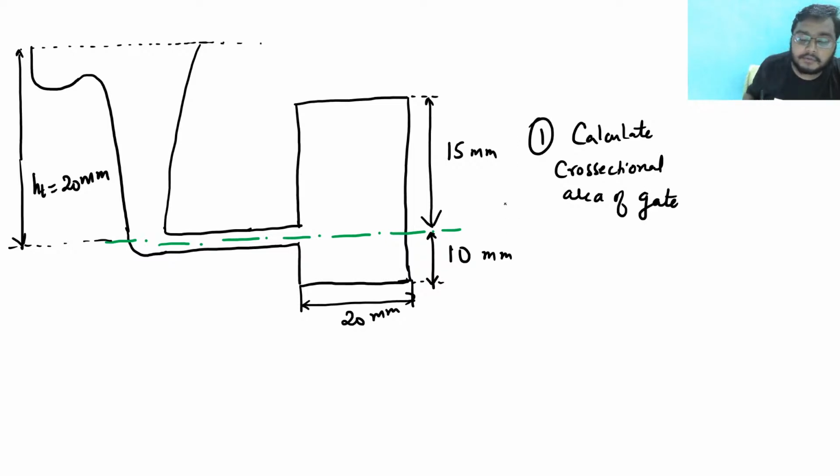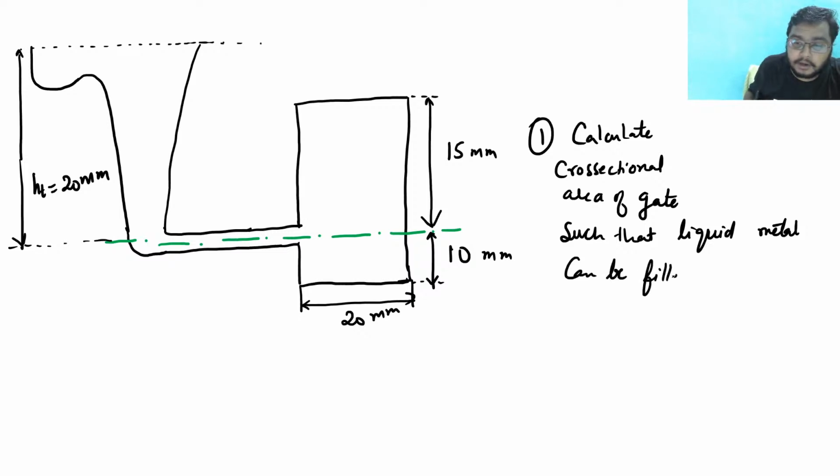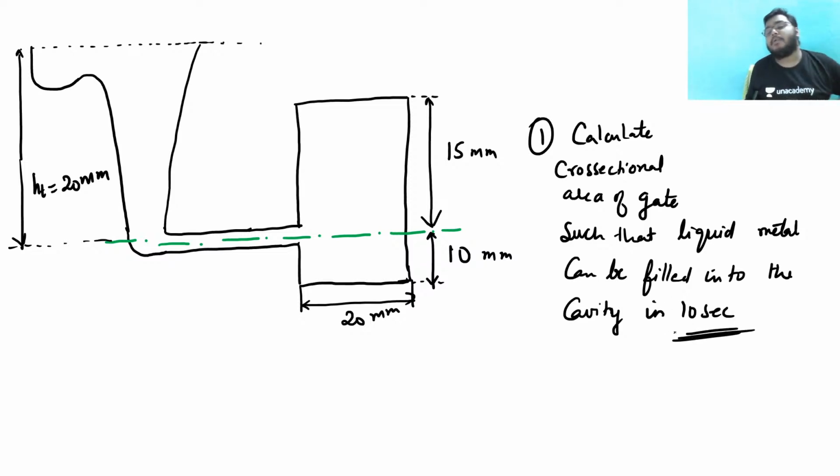First point is there: calculate the cross-sectional area of gate such that liquid metal can be filled into the cavity in 10 seconds. So here the pouring time is given, and from the pouring time you have to calculate the cross-sectional area. So can you calculate this? Try to calculate this.